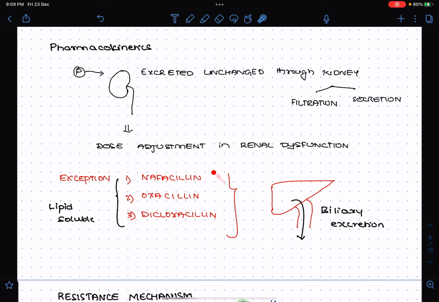So they can be used safely in case of renal dysfunction, because nafcillin, oxacillin and dicloxacillin are excreted through biliary secretion. That means they are lipid soluble in nature. Most of the penicillins, since they are excreted unchanged through the kidney, must be more water soluble in nature, whereas nafcillin, oxacillin and dicloxacillin, since they are excreted through biliary excretion, are more lipid soluble in nature.